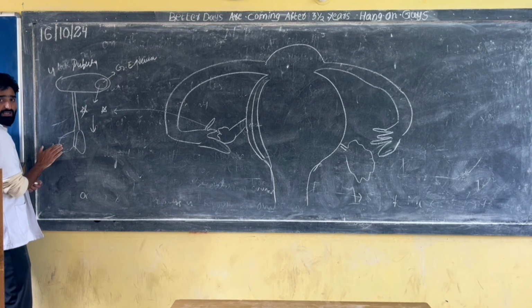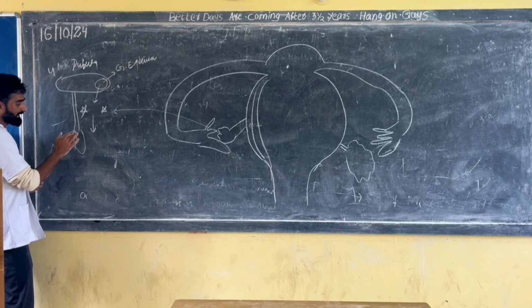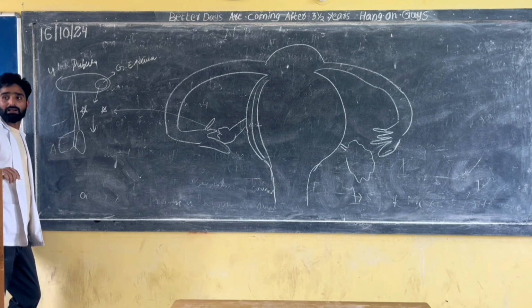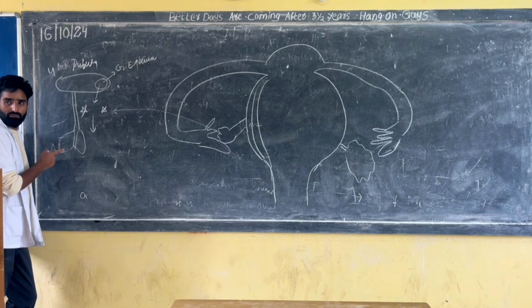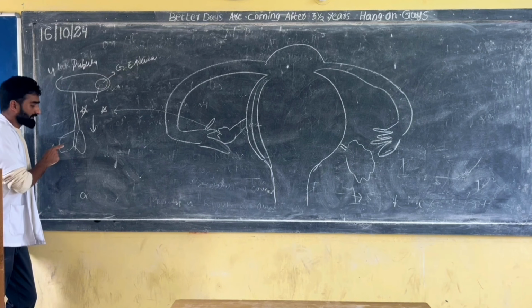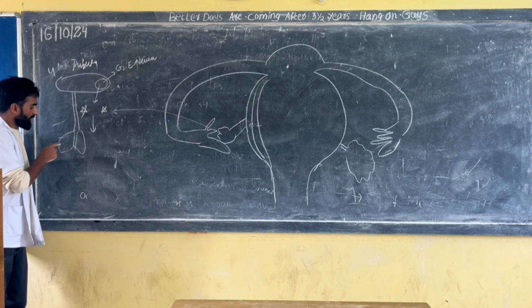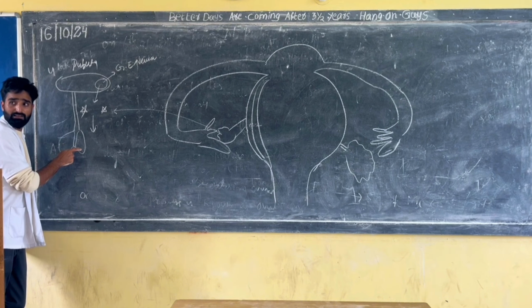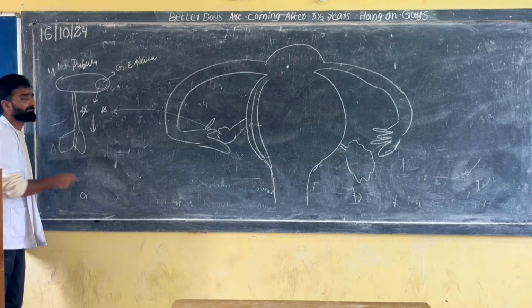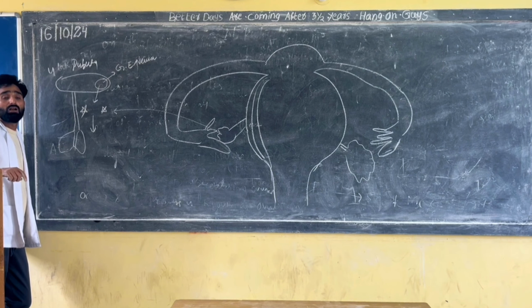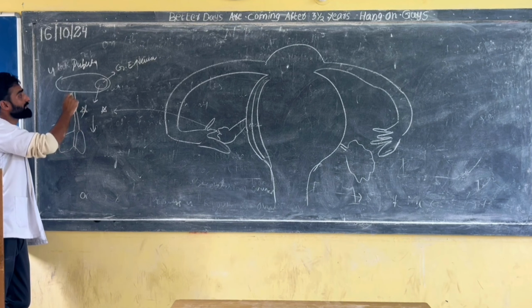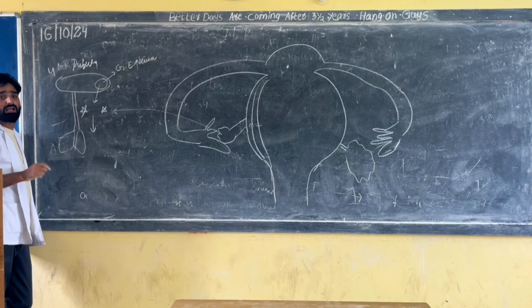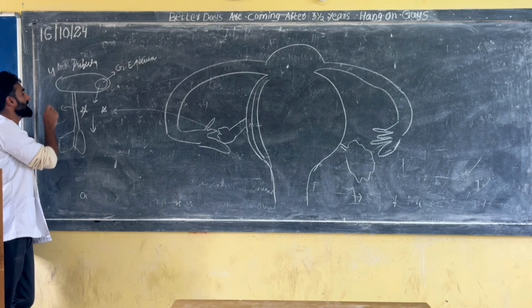One is the anterior pituitary gland, second is the posterior pituitary gland, and the middle part is known as pars intermedia. We have discussed this in endocrinology. The stalk, the connection present between the hypothalamus and the pituitary gland, is known as the infundibulum.